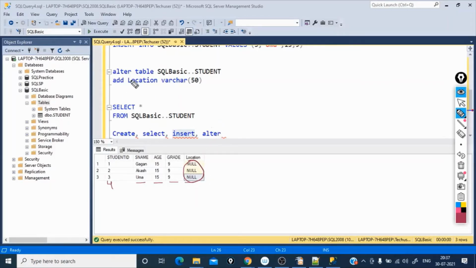Alter, which we have already seen, is used to add the columns, but it won't be doing anything with the data itself. So is there any other workaround for this? We have something called the update statement.